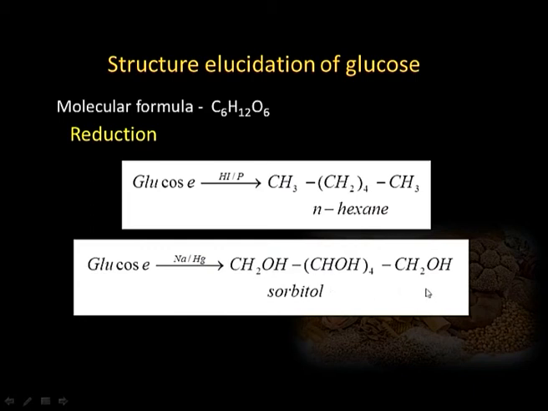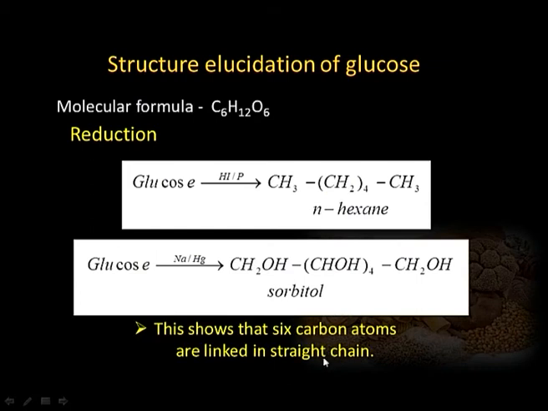Sorbitol is a 6 carbon alcohol with 6 hydroxyl groups. So, formation of this 6 carbon chain as normal hexane as well as sorbitol indicated that glucose contains 6 carbons, which are linked in a straight chain.